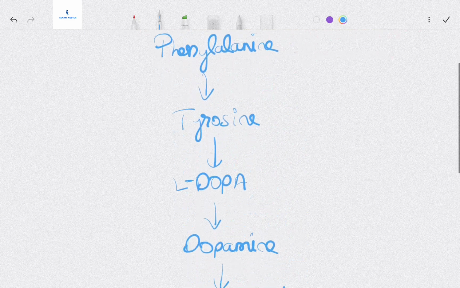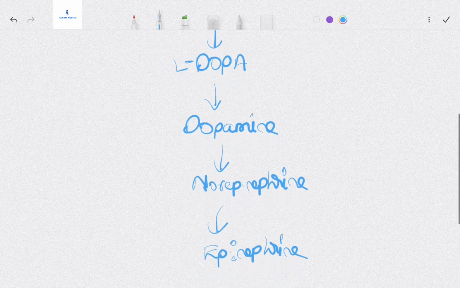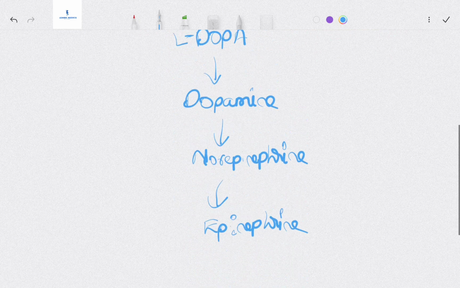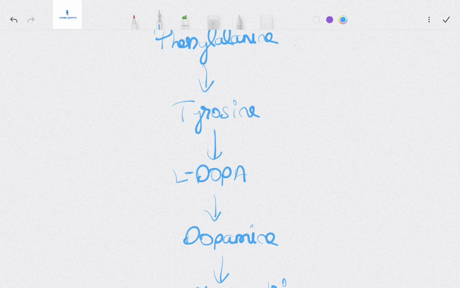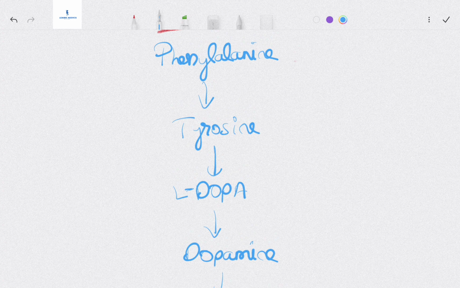From phenylalanine, we have tyrosine, L-dopa, dopamine, norepinephrine, and epinephrine. Learn this line by heart. You need to keep it in your head. So from phenylalanine to tyrosine, we need a supporting actor. Who is that?